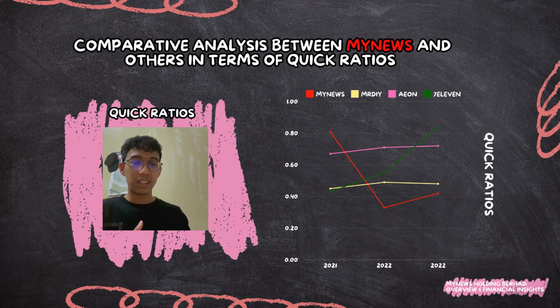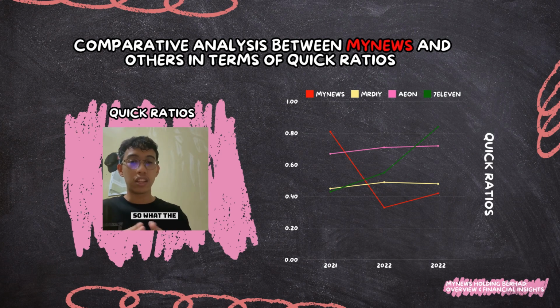Meanwhile, the weakest liquidity for 2021 is 7-Eleven. This is because they have the lowest quick ratio, around 0.43. So this makes their liquidity weaker in 2021. Next, let's talk about the improving and declining trends between them. One of it is Aeon and 7-Eleven, which constantly improved their quick ratio over the years.